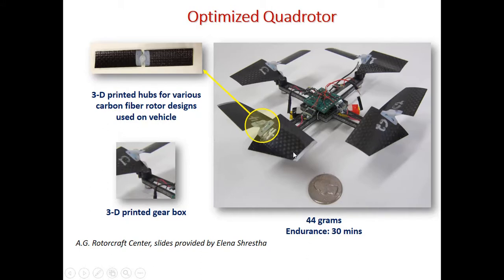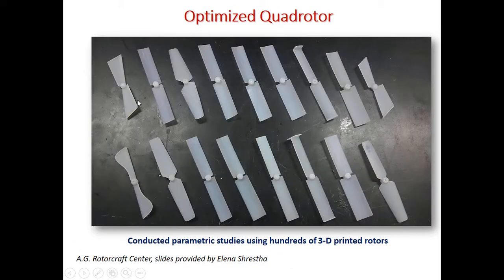You can see the different blades available. These are all 3D printed blades, so I can print whatever shape I want at very low cost and see which gives me better efficiency. If you do this with a conventional method, it will be very difficult, both cost-wise and time-wise.